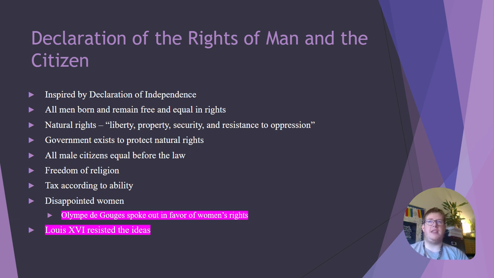Well, again, this does not include women. So Olympe de Gouges is going to speak out in favor of women's rights. She's actually going to rewrite the document, and every place it says man, she's also going to add and woman. Louis XVI is going to fully resist these ideas, and we'll talk more about Louis in a minute.